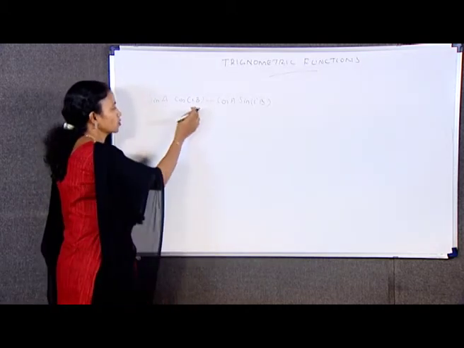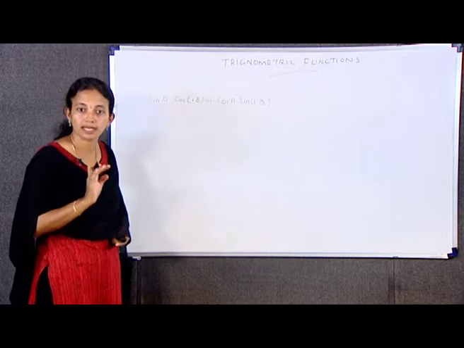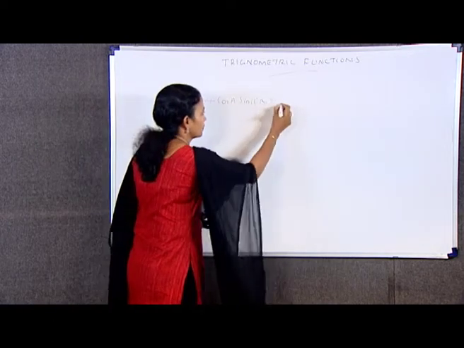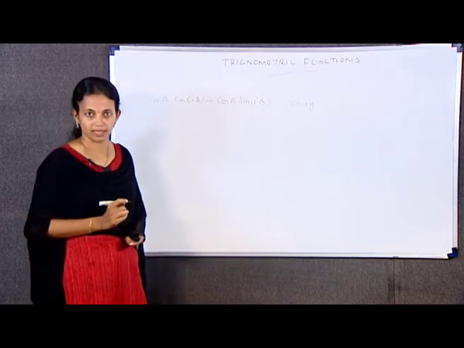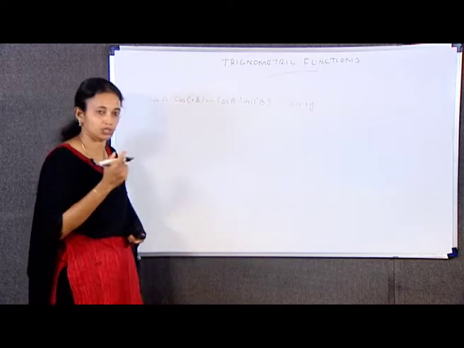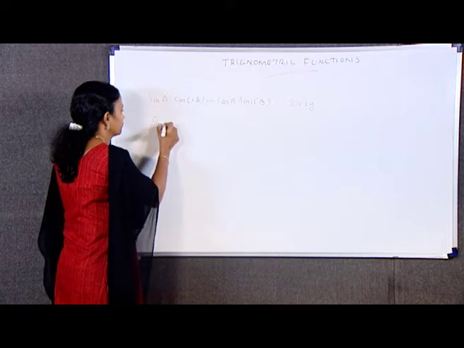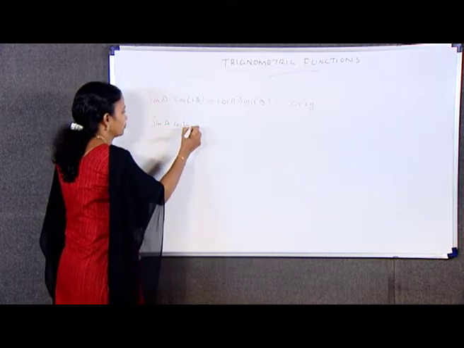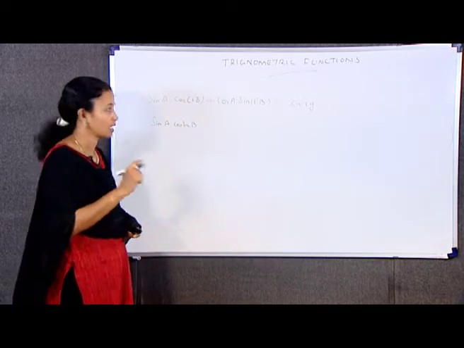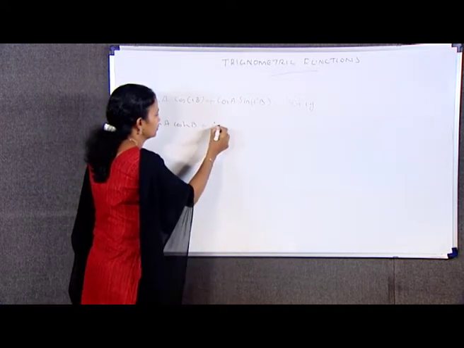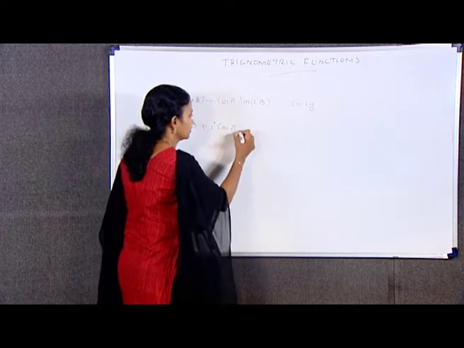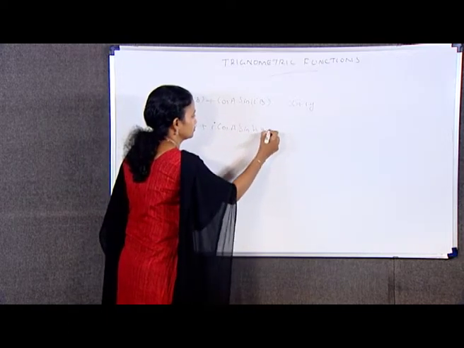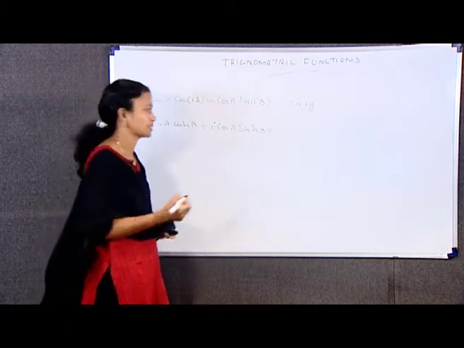So, (sin a cos ib + cos a sin ib) is equal to x+iy, that is sin a cosh b + i cos a sinh b is equal to x+iy.